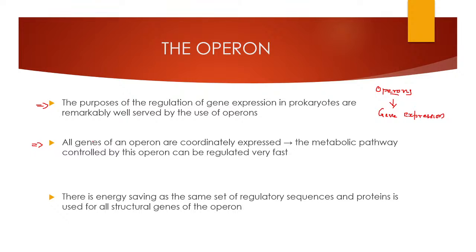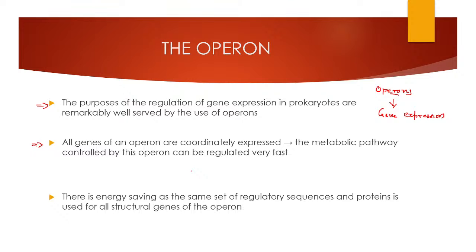So all the genes of an operon are coordinately expressed and the metabolic pathways controlled by the operon can be regulated very fast because every operon has more than 3 or 4 genes. So when you regulate one single gene, you can control 3 different structural genes. For example, in lactose operon, you can control 5 different structural genes. For example, in the case of tryptophan, likewise, there is more than one gene, so it is easy to control more than one gene in a single way, by controlling a single promoter.